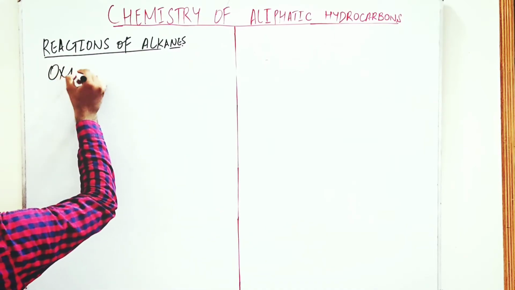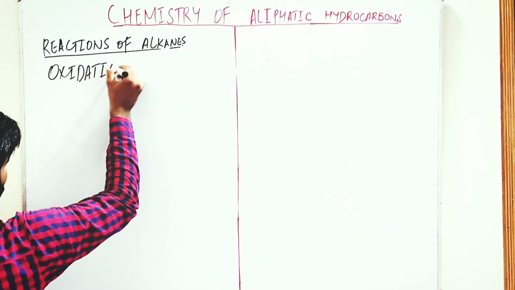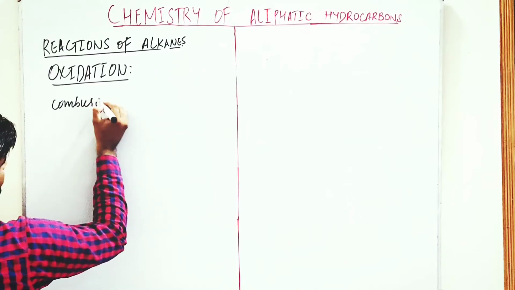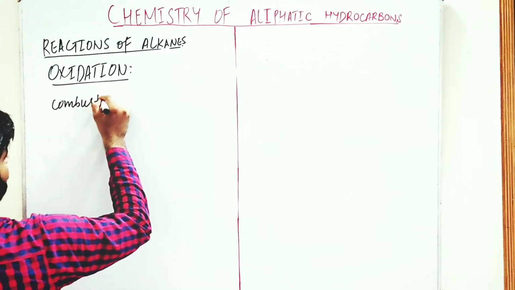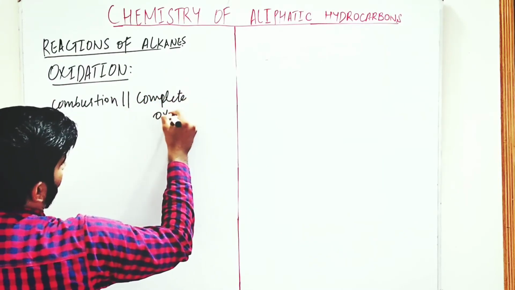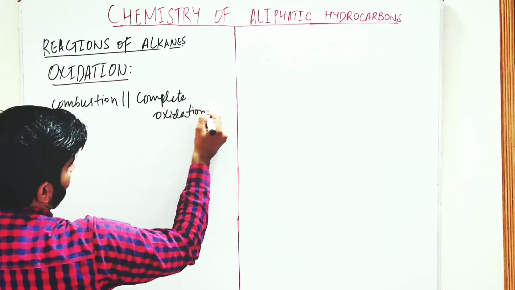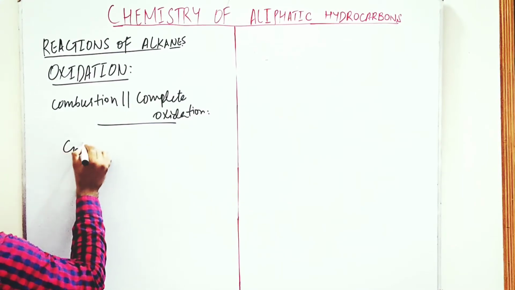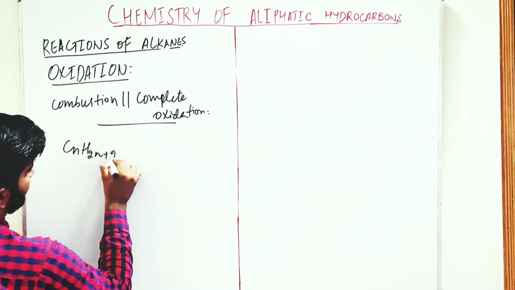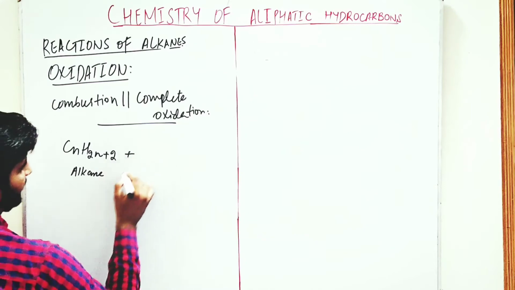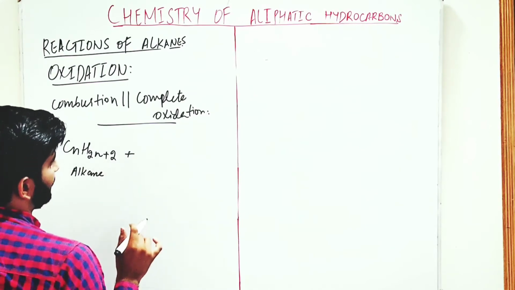Oxidation reactions. Firstly, we discuss combustion reaction. This is called combustion or complete oxidation reaction. We have an alkane, CnH2n+2, that is the general formula of alkane. Then we do oxidation, that is complete oxidation.